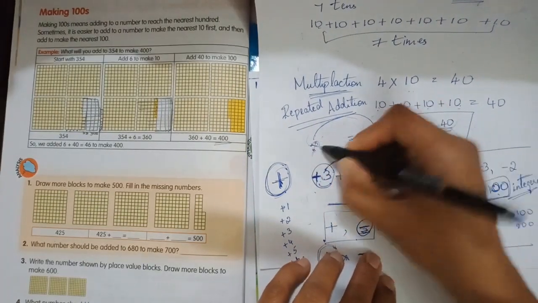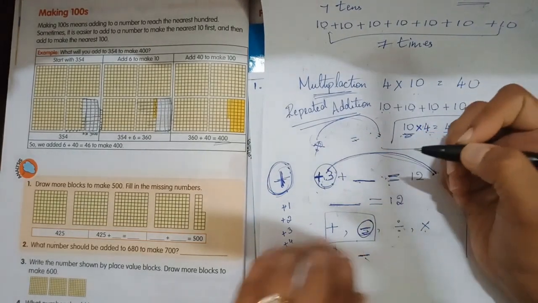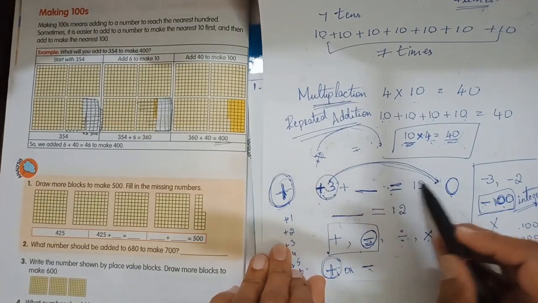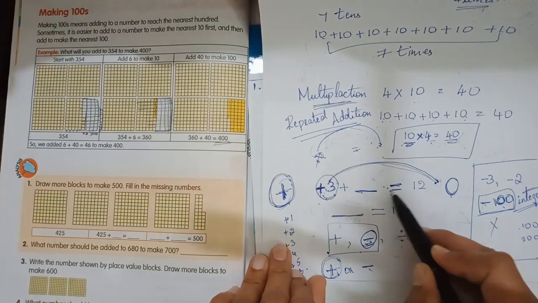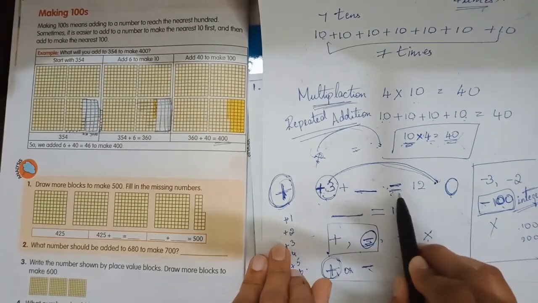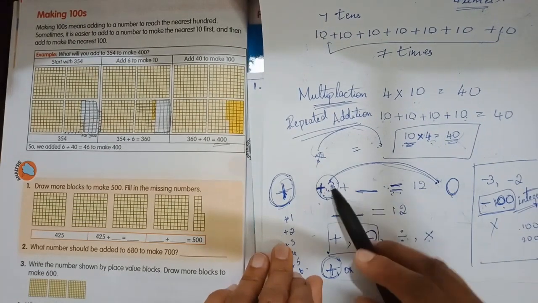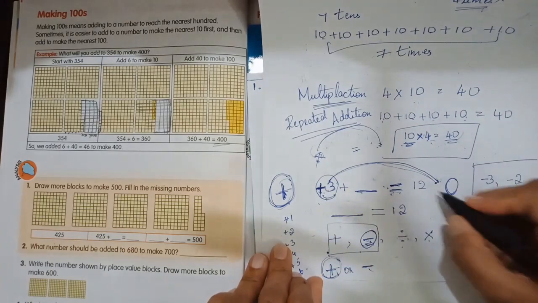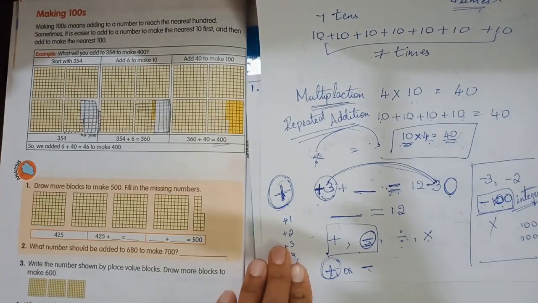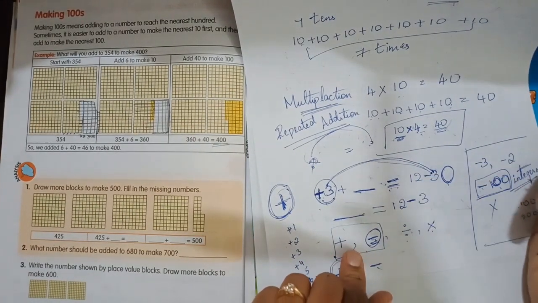Here it is +3, so when it is shifted to the other side of the equal sign, which is also a sign, it changes from plus to minus. That means it becomes -3. Understood, children?